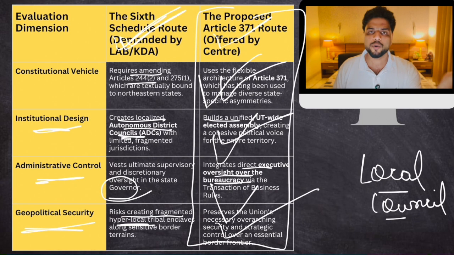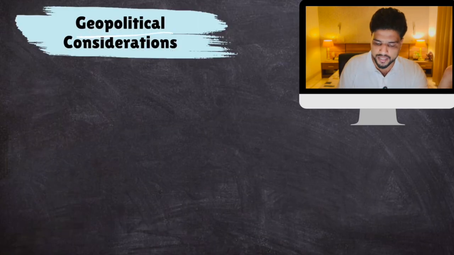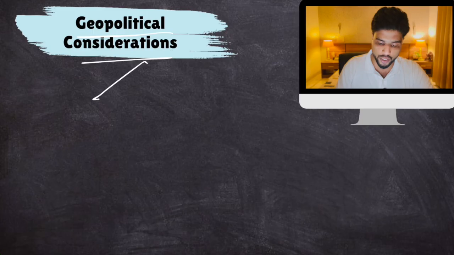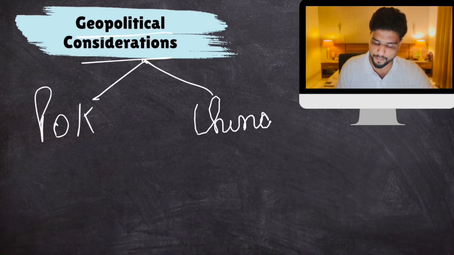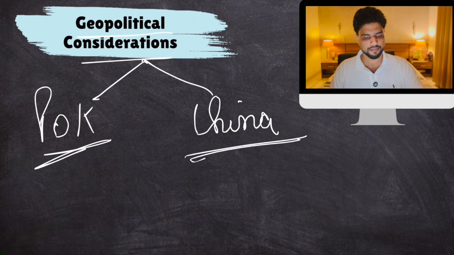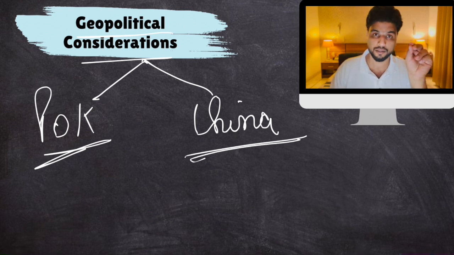Clear? Though I don't need to tell this to you, Ladakh is important geopolitically because this entire UT of Ladakh borders Pakistan, POK, and it borders China, the Xinjiang province of China. Galwan is over here only. So this is the critical strategic importance of Ladakh. Clear? That's about it. That's all you need to know.